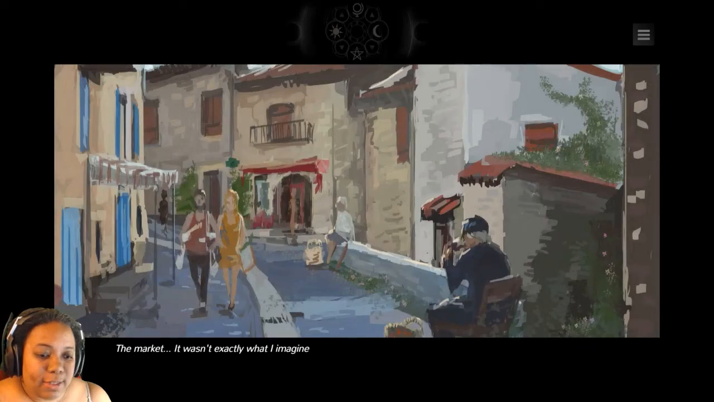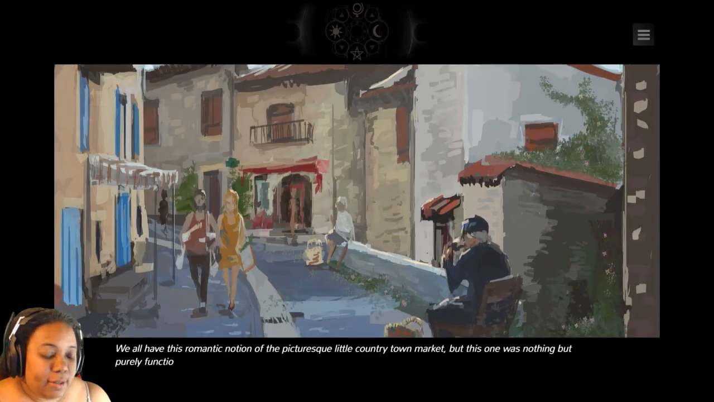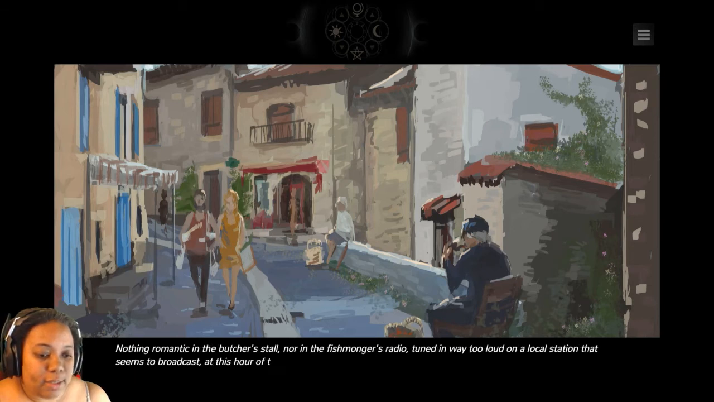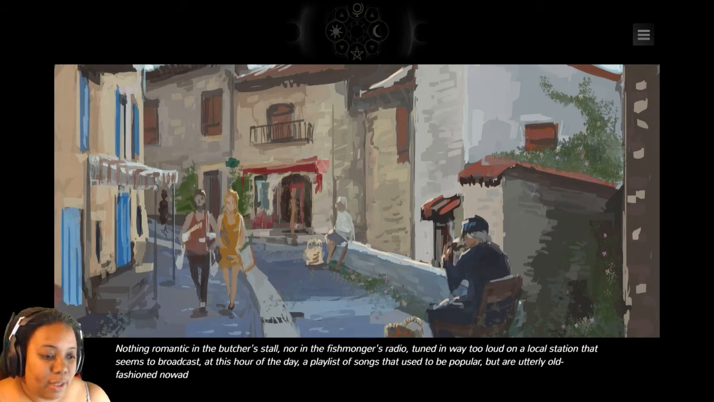The market wasn't exactly what I imagined. We had all this romantic notion of picturesque little country town market, but this one was nothing but purely functional. Nothing romantic in the butcher's stall, nor in the fishmonger's radio, tuned and way too loud on a local station that seemed to broadcast at this hour of day a playlist of songs that used to be popular, but are utterly old-fashioned nowadays.